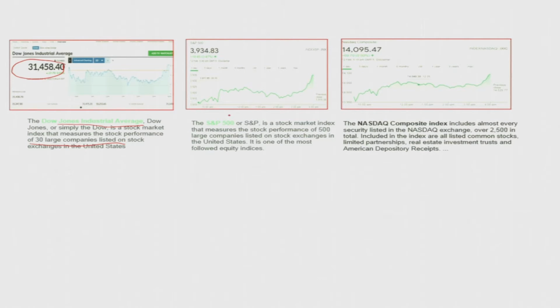Then the S&P 500, also developed using the stock performance of 500 large companies listed in the US. The Nasdaq is a composite index that includes the stock prices of 2500 companies listed on the Nasdaq. These indices are built based on stock prices, and over time they have been followed.